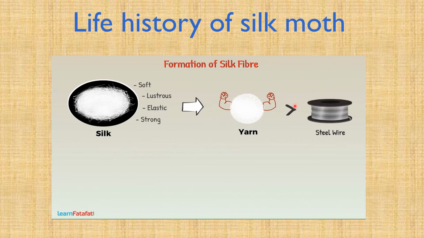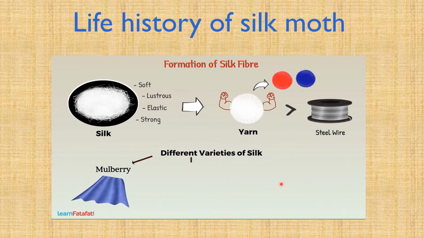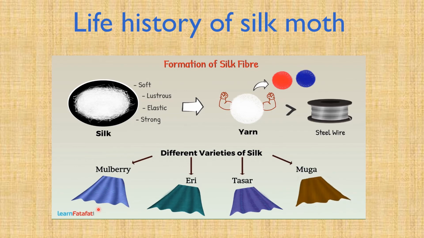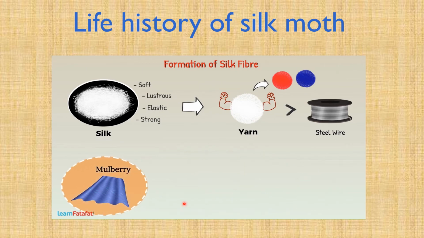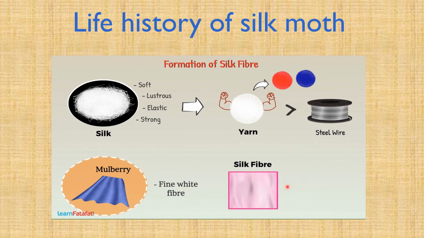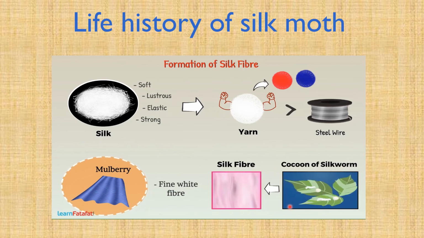More importantly, it can be colored very easily. There are different varieties of silk, of which mulberry, ari, tasar and muga silk are of commercial importance. Most commercial silk is mulberry silk, which is very fine white fiber. Silk fibers are obtained from cocoon of silkworm.